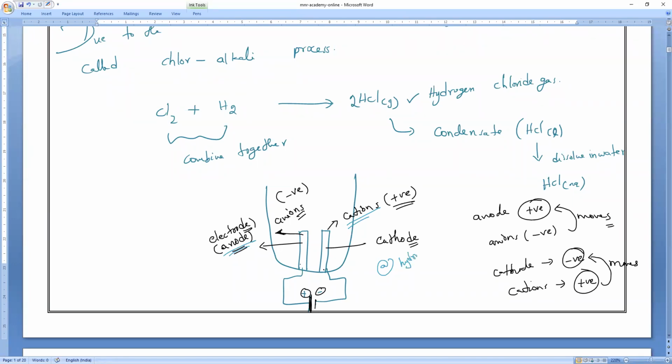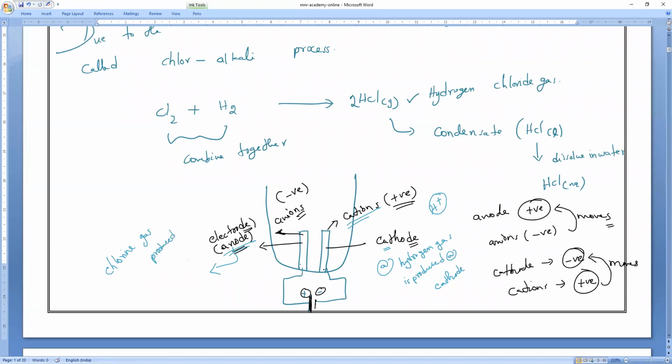Hydrogen gas is produced at the cathode. Why? Because the cathode is negative charge, and hydrogen ions are positive charge, so they will be attracted. And at the anode, what will be produced? Chlorine gas. So chlorine gas is produced at the anode.